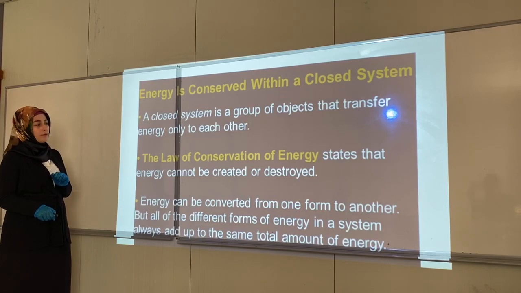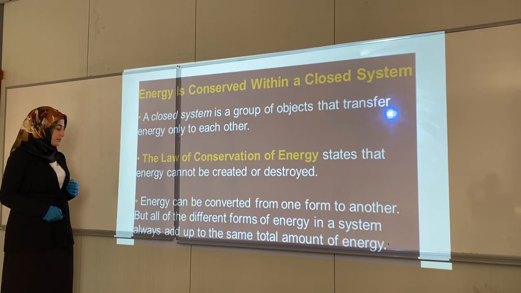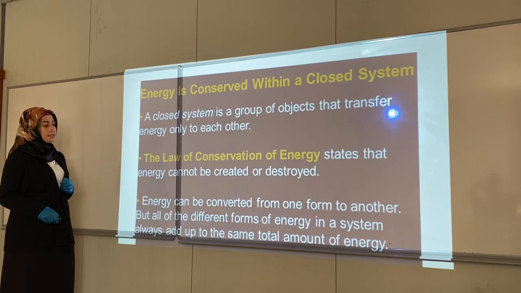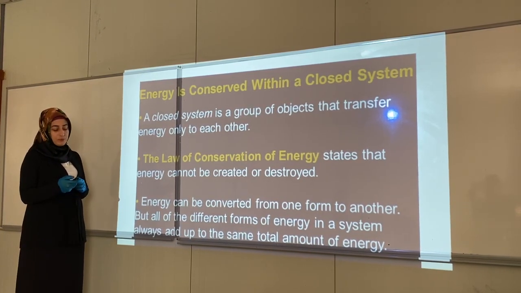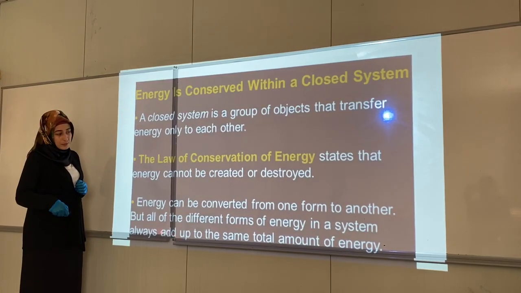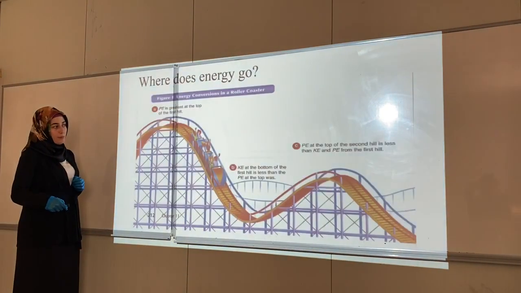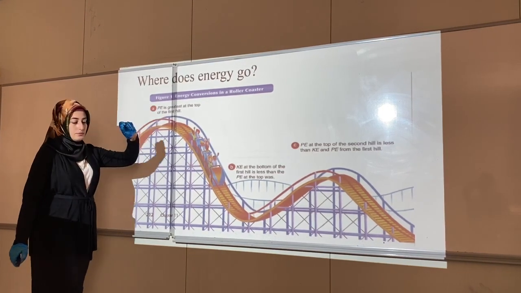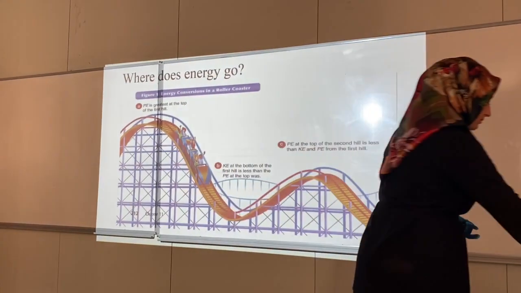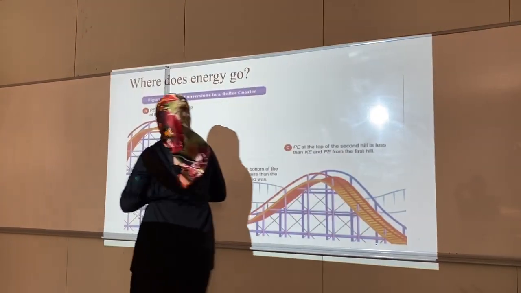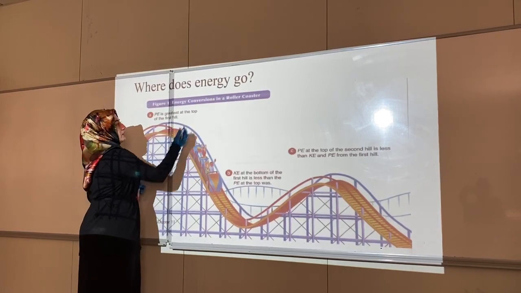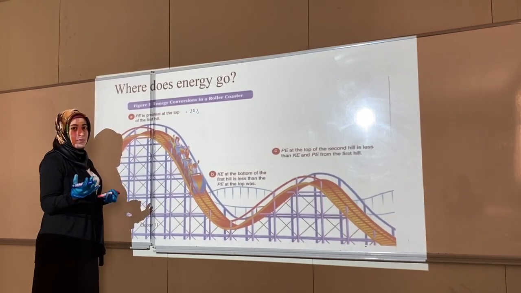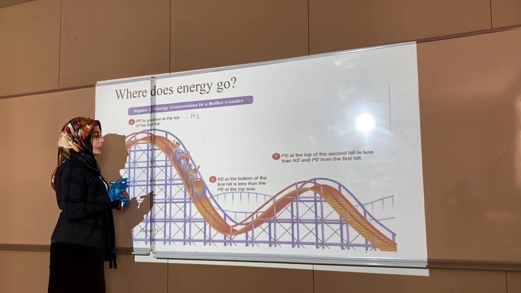Energy can be converted from one form to another, as I said, but all of the different forms of energy in a system always add up to the same total amount of energy. To explain this sentence, we have to move back to this one. Look, we have potential energy. If this potential energy is equal to 100 joules, this is just an example, I put simple numbers, okay?